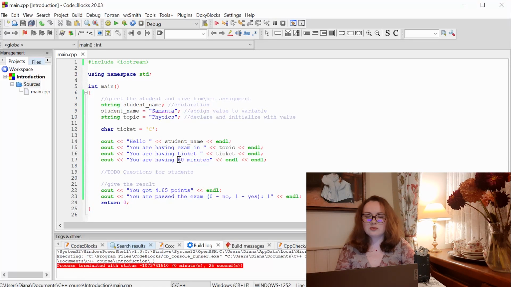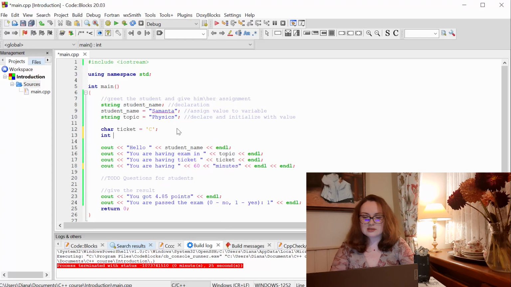Now I want to create a variable for the 60 minutes, because you know different exams can have different lengths. Okay, now I want to replace 60. And for this purpose, I'm going to use another basic data type in C++ called integer. Integer is a data type to hold whole numbers. So we are going to call our variable exam time. And let's say our exam is going to take 45 minutes. So 60 I will replace with our new variable.